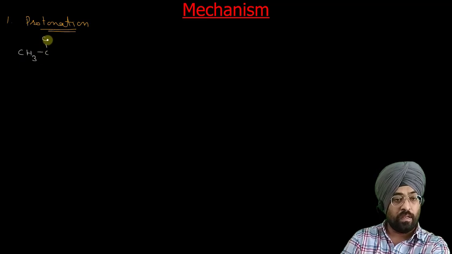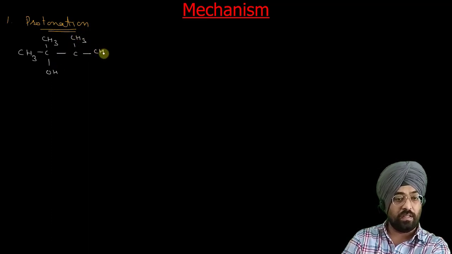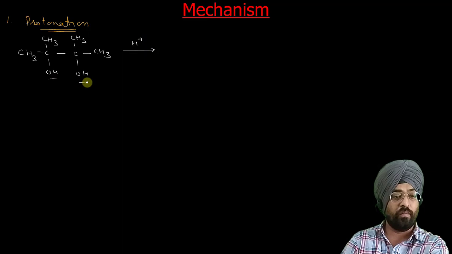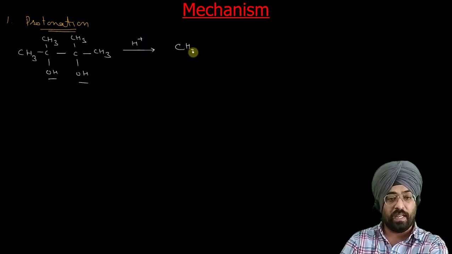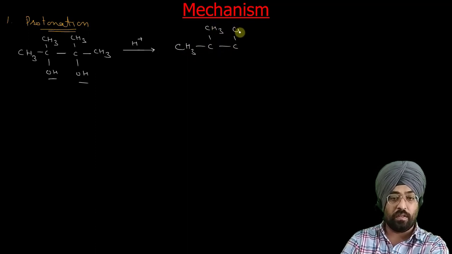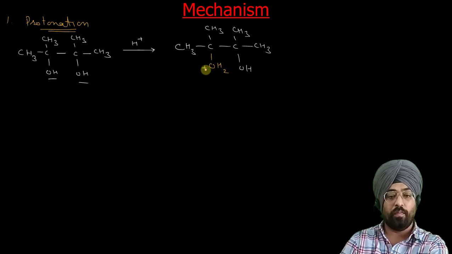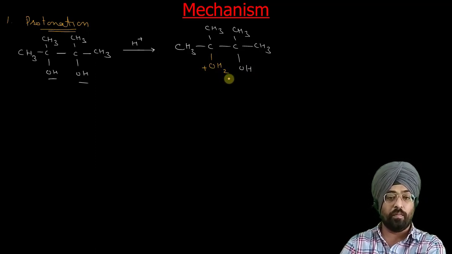We have CH3-C(CH3)(OH)-C(CH3)(CH3)-OH. As I have told you, the first step is protonation. So one of these OH groups will be protonated, and we get OH2 positive. So one of these OH groups has been protonated.